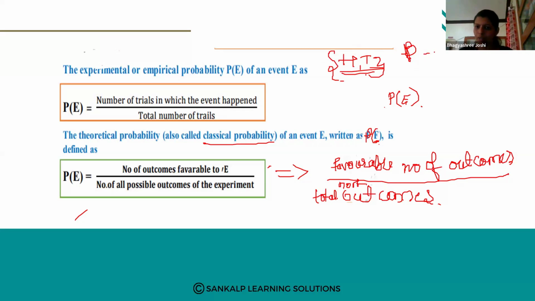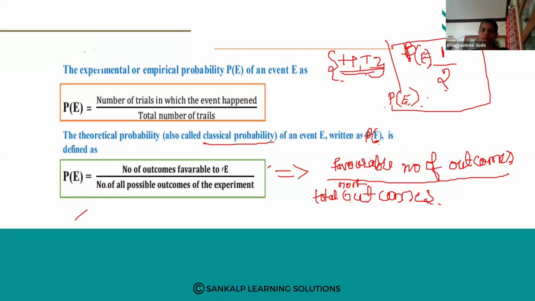But how many outcomes do you get after tossing one coin? Two outcomes. So total number of outcomes is 2, and the favorable outcome is the number of heads. Probability of getting a head is favorable number of outcomes divided by total number of outcomes.